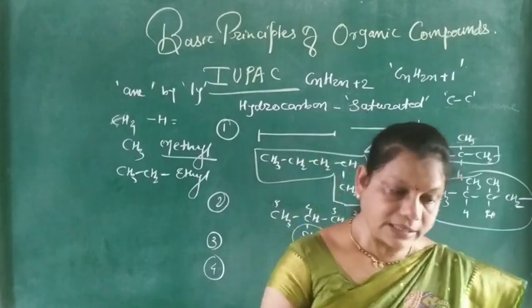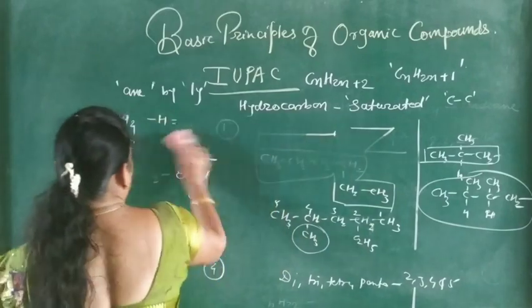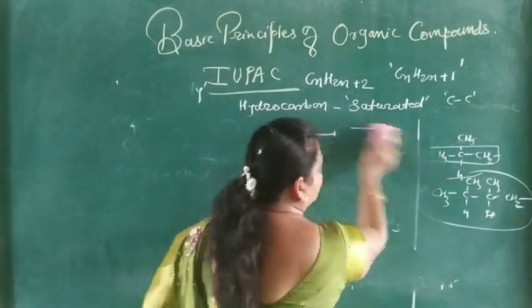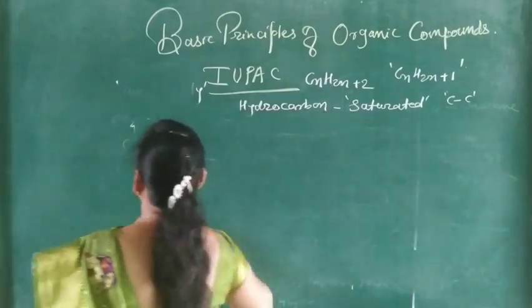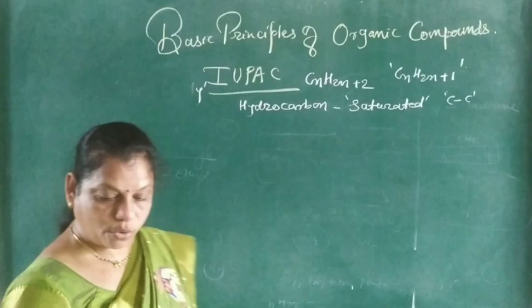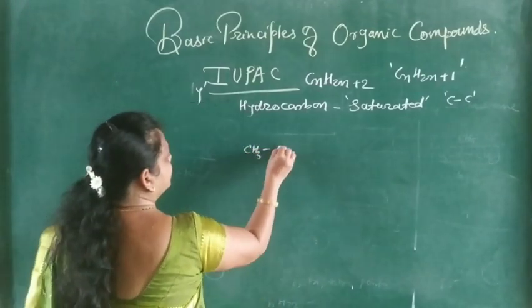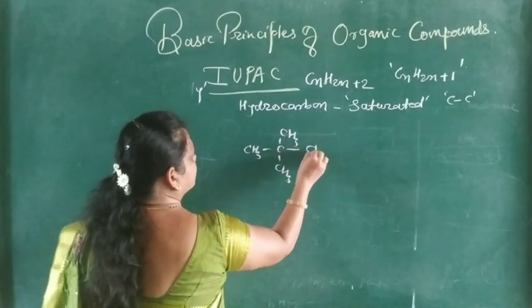So these are some rules for hydrocarbons. From these rules, we have to write the IUPAC name of some hydrocarbons. So here CH3, C, CH3, CH3, CH3.